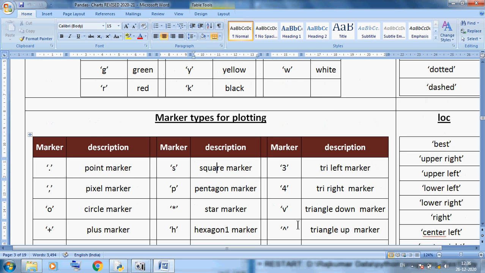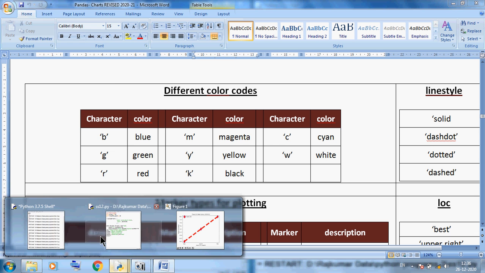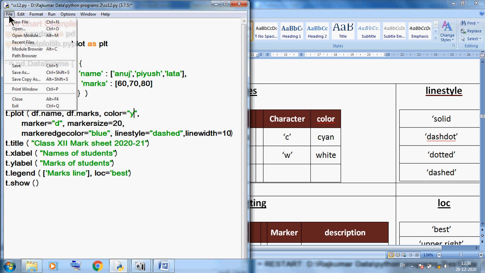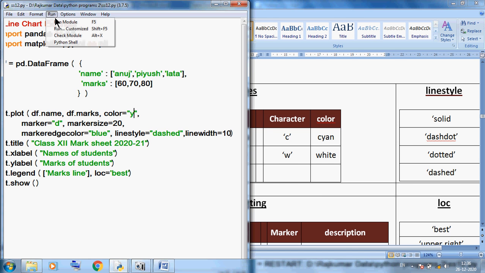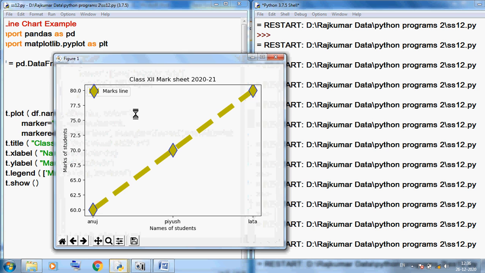In our notes you can see different color codes. We can use blue, magenta, cyan, green, Y. Suppose you want to use yellow color, we can directly use the symbol Y. Here I am using Y color, save this program and run it. So the color of the line, you can see, I am using Y, so you can see yellow color.